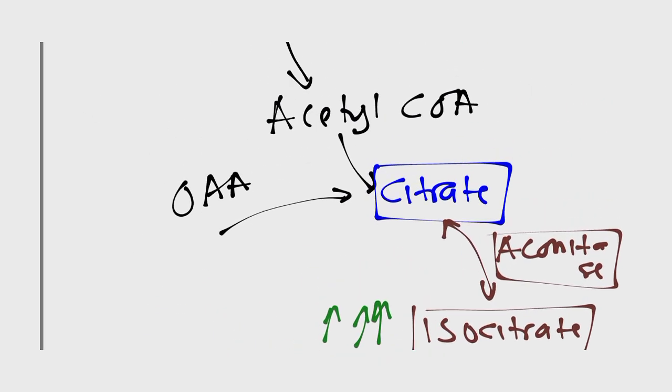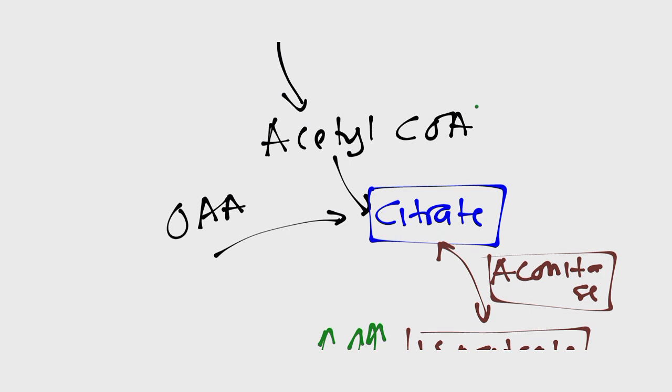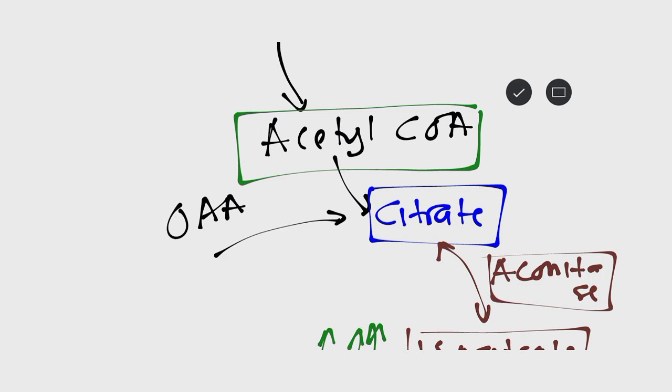And also don't forget that we have this acetyl-CoA which is coming in, because this is during the well-fed state. You are producing a lot of acetyl-CoA. The TCA cycle is inhibited, but acetyl-CoA will continue flowing in, and it will continue being converted to citrate. So I've got isocitrate being converted to citrate, and acetyl-CoA being converted to citrate. And don't forget that when you're converting acetyl-CoA to citrate, we remove a coenzyme A.